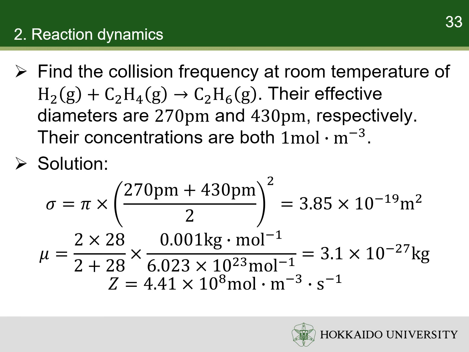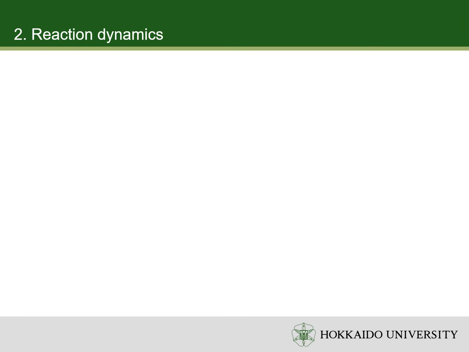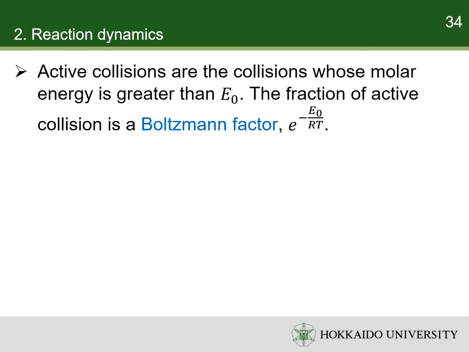On the other hand, experiments show that the rate of reaction between hydrogen and ethylene in the same condition is much smaller. It is because most of the collisions have insufficient energy and are inactive for the reaction. Only collisions with enough energy lead to successful reaction. Active collisions are the collisions whose energies are greater than a minimum molar energy, E0.